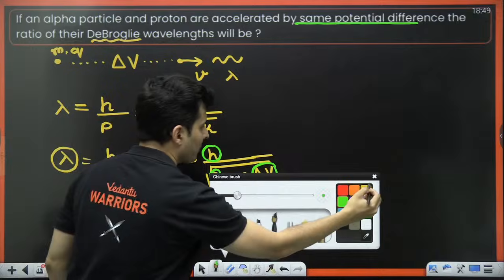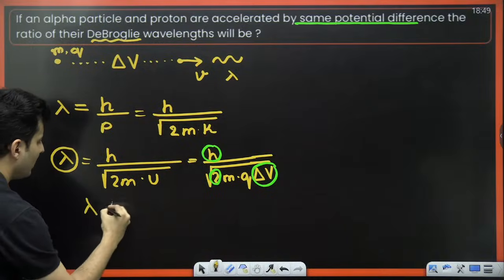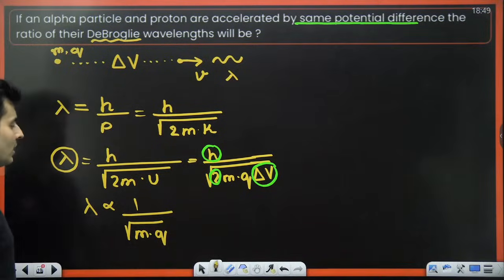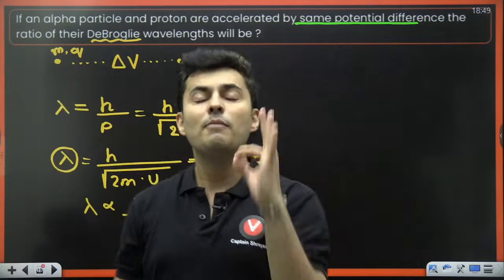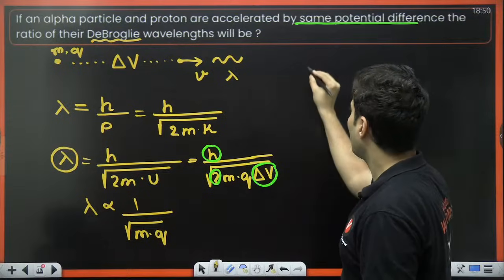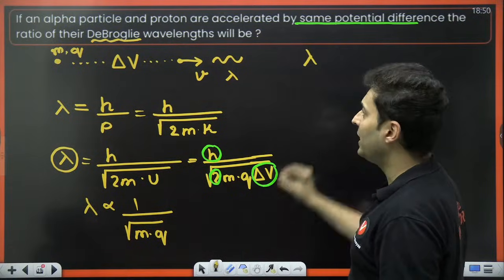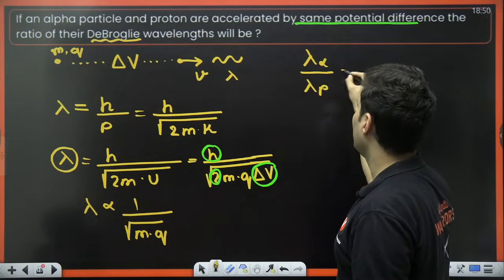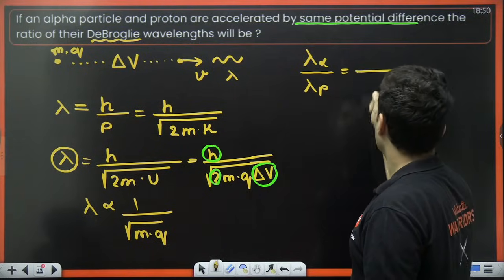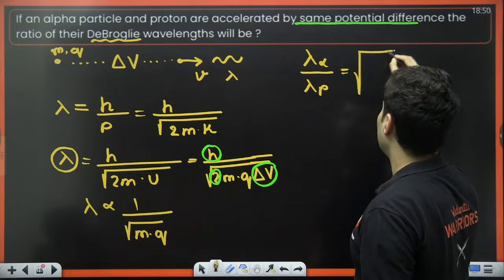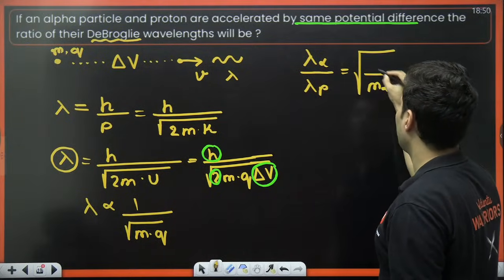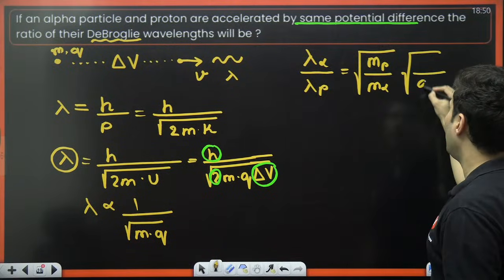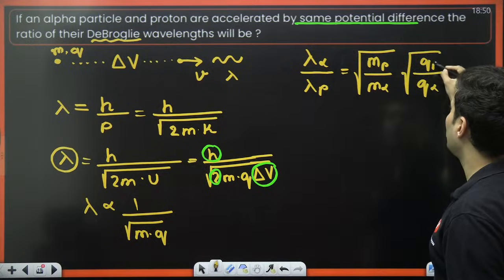Therefore, lambda is inversely proportional to the root of mass and charge. So, my dear students, if I have to divide lambda of alpha upon lambda of proton, here you will have the mass of alpha and the mass of proton, and the charge of alpha and the charge of proton.